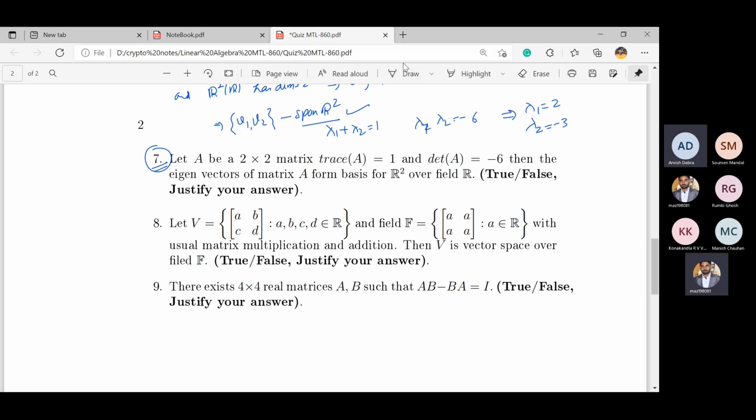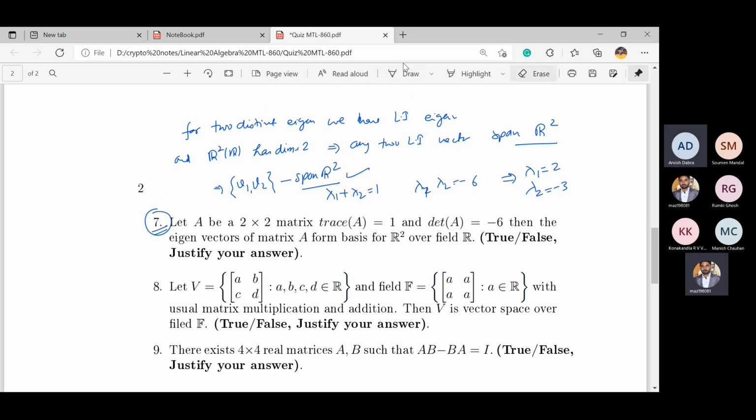Now for the next one, the eigenvalues will be 3 and minus 2, right? Yes, it will be 3 and minus 2. Otherwise, this will become minus 1. Yeah, correct. Minus 2 and 3, and then you have to write this argument. Here it is not important whether it is 2 or 3. The concept is that lambda 1 and lambda 2 are different. That's the main key point. You have to get this one. And this is an easy equation. You can easily get that lambda 1 is minus 2 and lambda 2 is 3. So there is no lengthy process to calculate the lambda values.